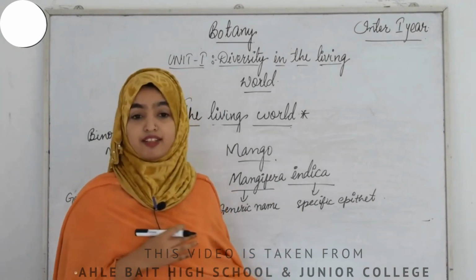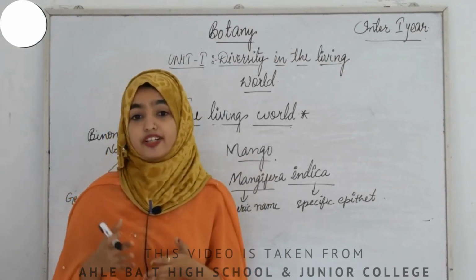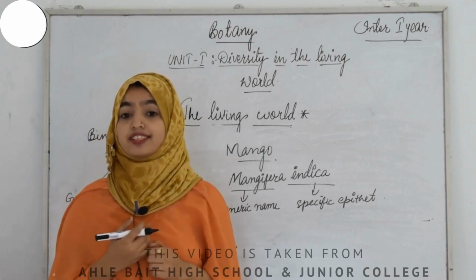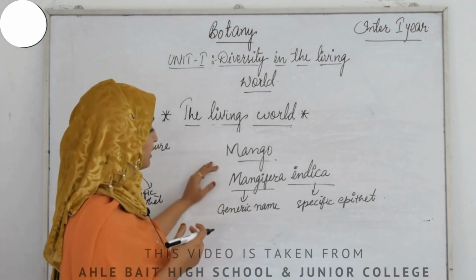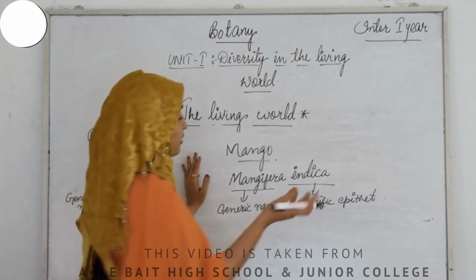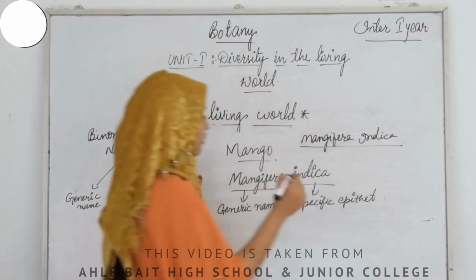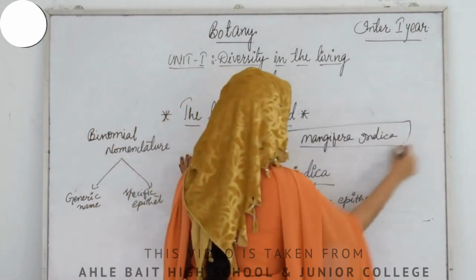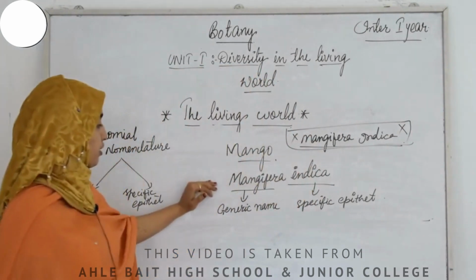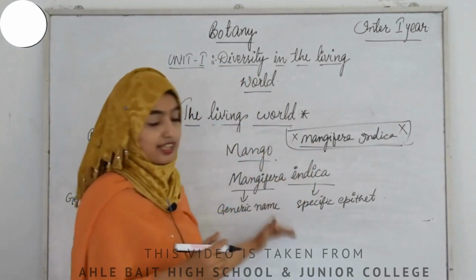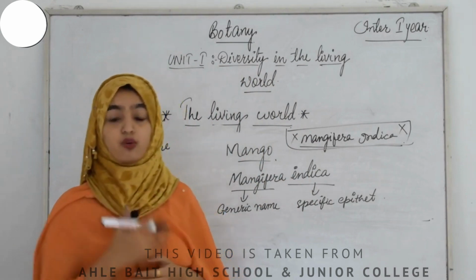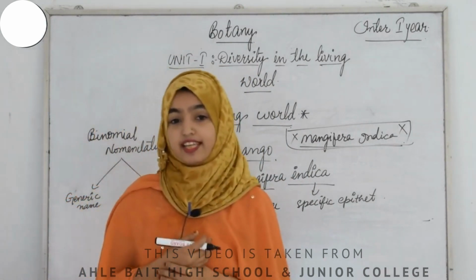Both the words in a biological name, when handwritten, are separately underlined, or printed in italics to indicate their Latin origin. You can see clearly that I have underlined the two words separately. I could also have written it like this, but this is the wrong method of writing a scientific name. The correct method is this one, where we underline the two words separately. This is the universal rule to write a scientific name.